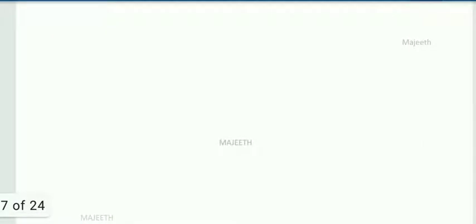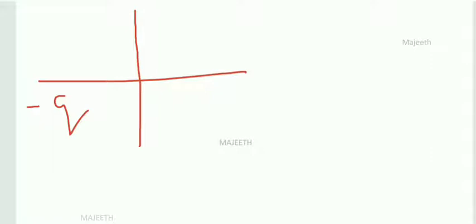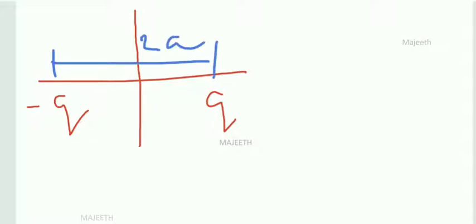Now we derive the equation for dipole moment with some real-time examples, right? So let us take that we have two charges located on the x-axis. One is located here and another one is located here, and the distance between those two charges is, as we know, always 2a. So total distance is 2a, meaning distance from here to origin is a, and also origin to plus q is a, right? So this is simple.